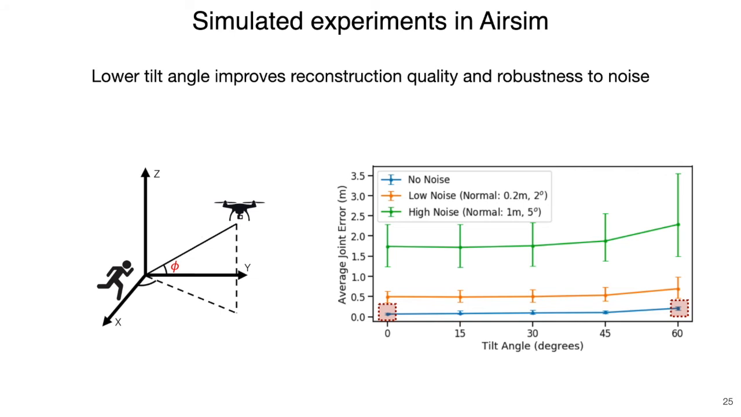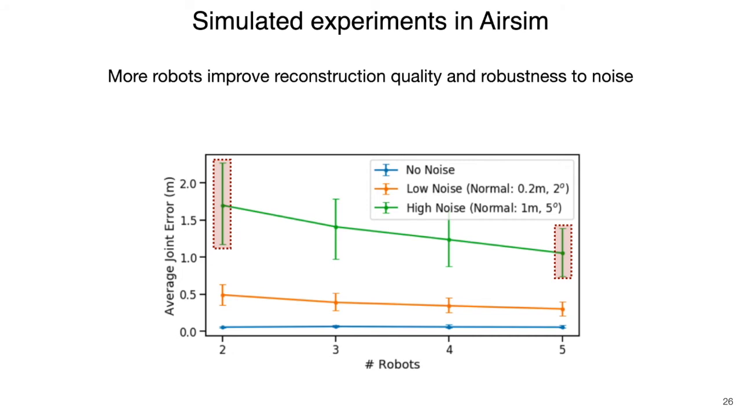With no noise, high tilt angle yields worse reconstruction, likely because a large portion of the actor's body is occluded by itself, and possibly due to the lack of training data at high angles. We also see lower tilt angle is more robust to camera noise. We then validate our method's scalability to at least 5 drones. Then we examine the impact of more robots on reconstruction accuracy, showing more robots improve both reconstruction quality and robustness to noise.